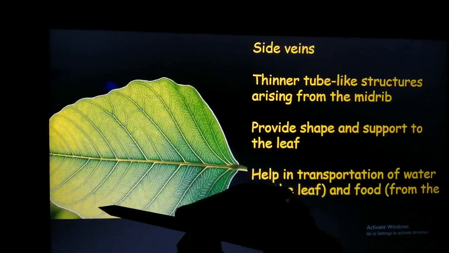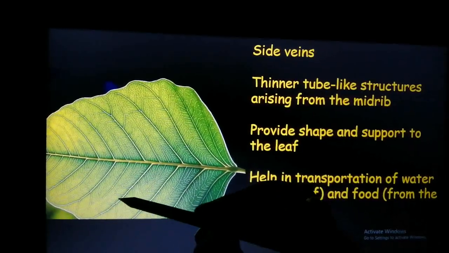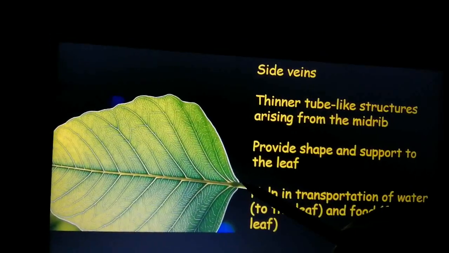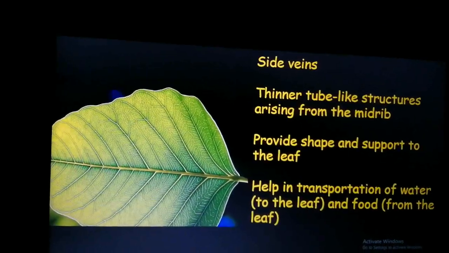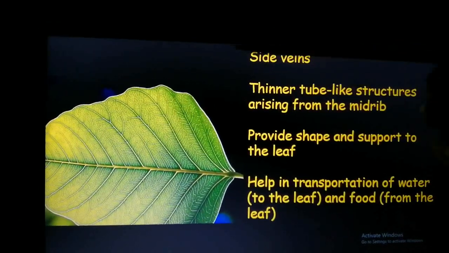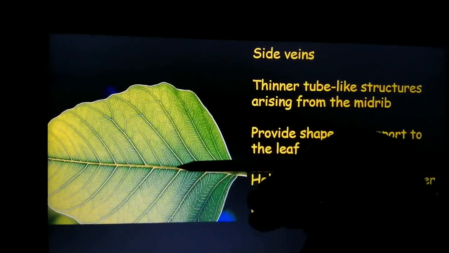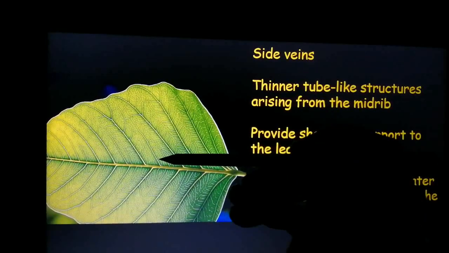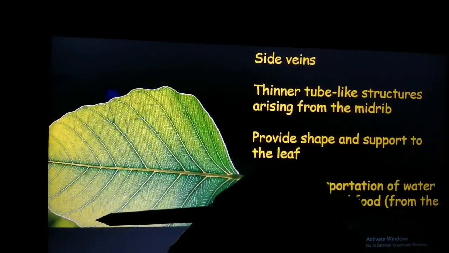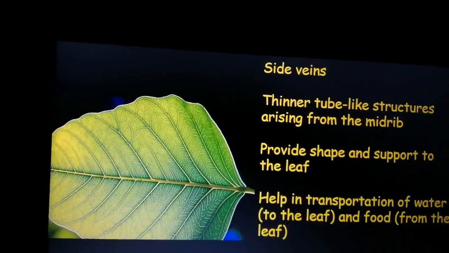Whatever food is made over here, with the help of these branches it will reach the side vein, and from the side vein it will reach the midrib, from the midrib it will reach the stalk, from the stalk to the stem, and then to the other parts of the plant. Yes, similarly water from the stem comes to the stalk, from the stalk it will come to the midrib, from the midrib it will be transferred to the side veins, and from the side veins to different parts of the leaf.